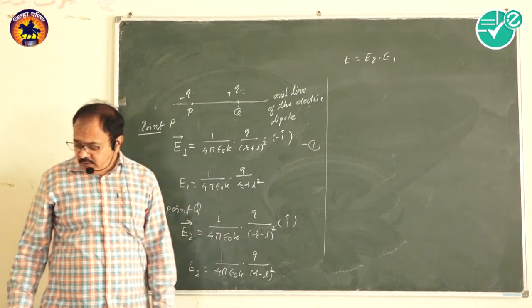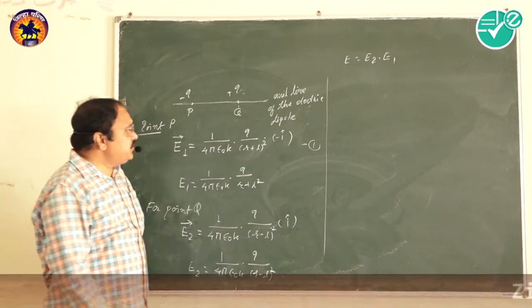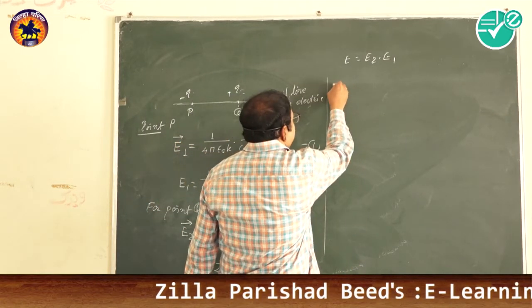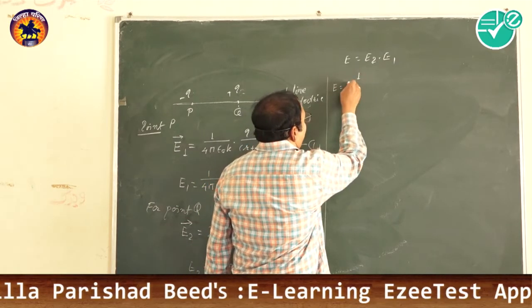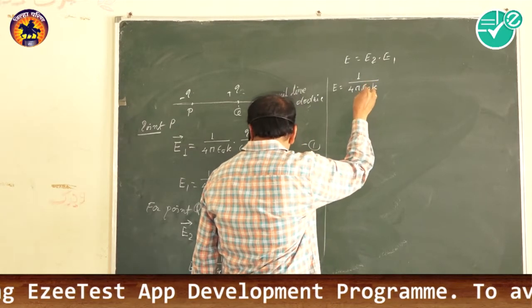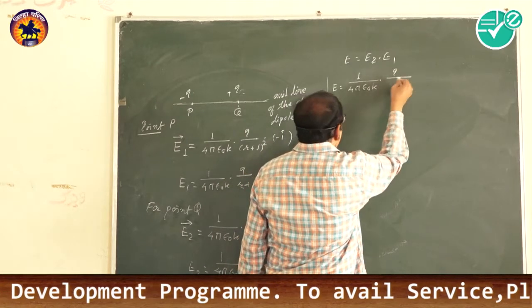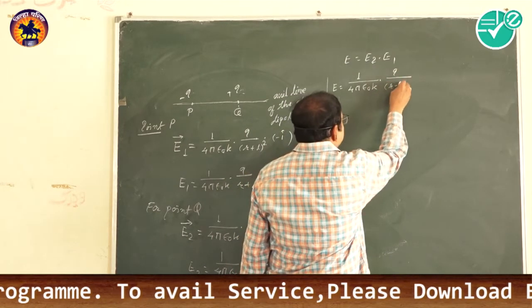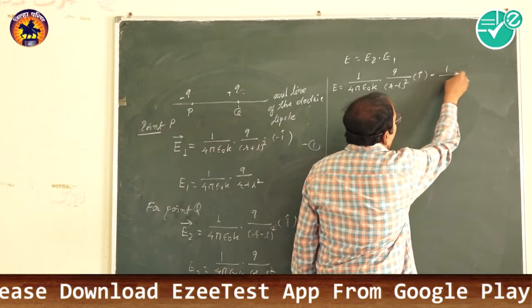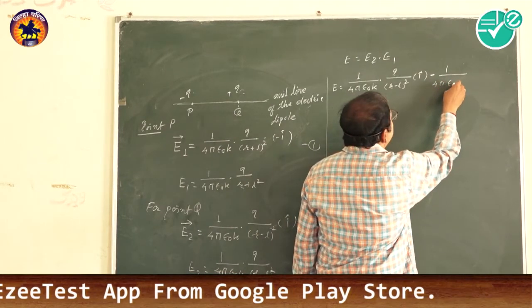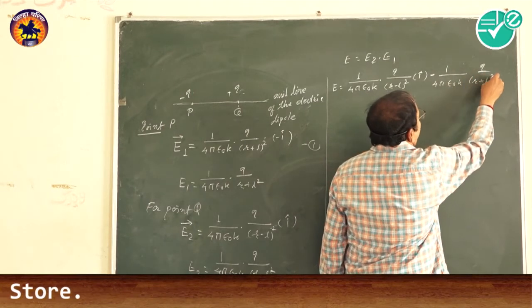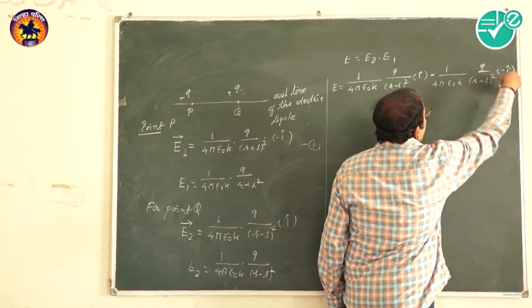So E equals 1 upon 4 pi epsilon 0 k into Q divided by (R minus L) square into i cap, minus 1 upon 4 pi epsilon 0 k into Q upon (R plus L) whole square into minus i cap.